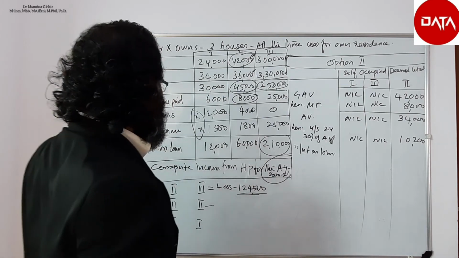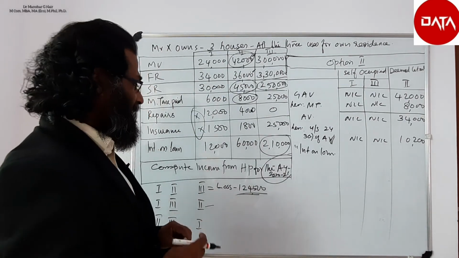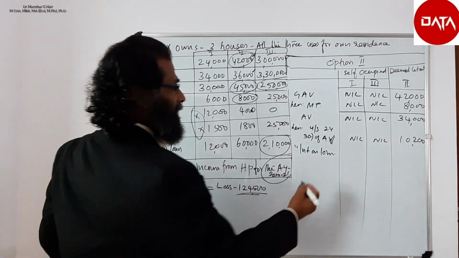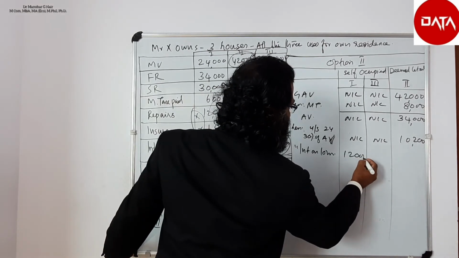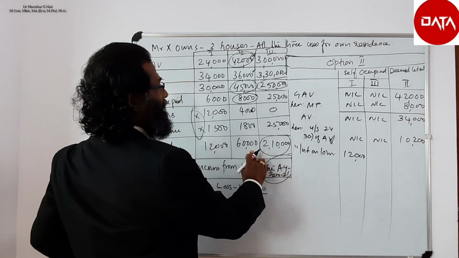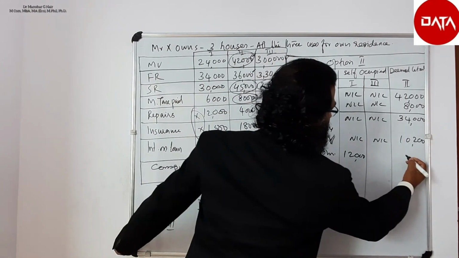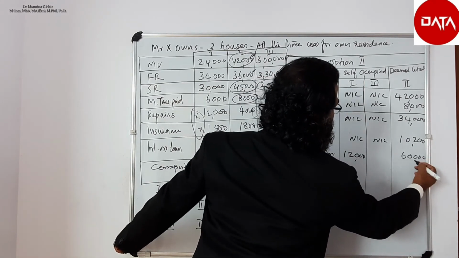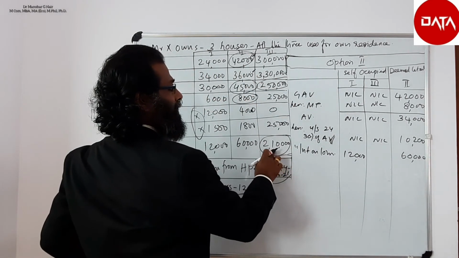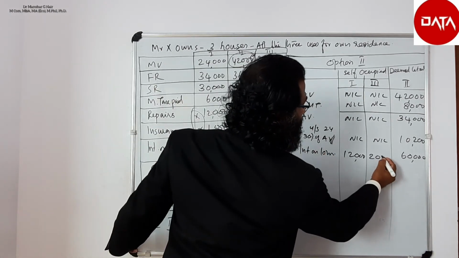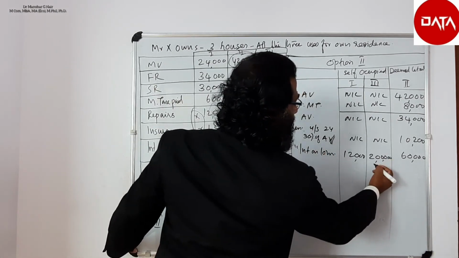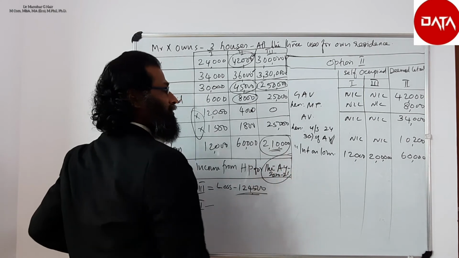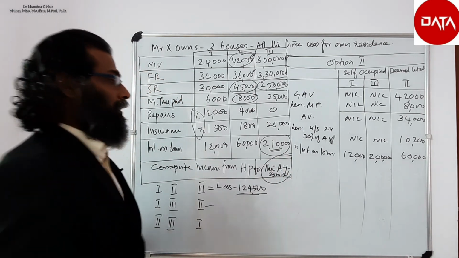Interest on loan for the first house, assuming that the construction happened after 1999, 12,000 can be deducted. Here the second house, 60,000 can be deducted, and the third house, a maximum of 2 lakh can be deducted. It cannot go for 2,10,000 since it is self-occupied house property.